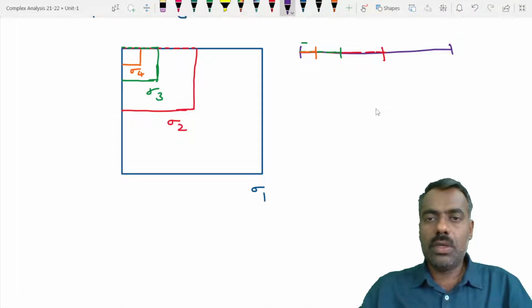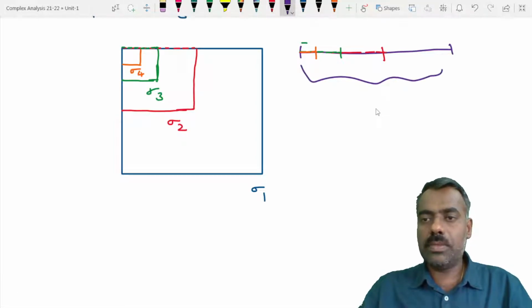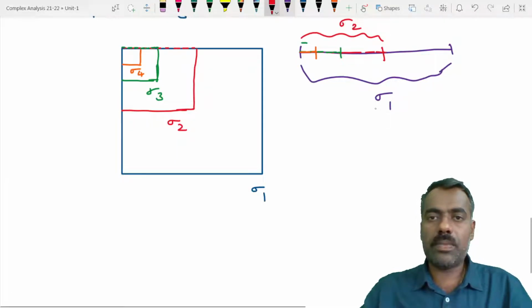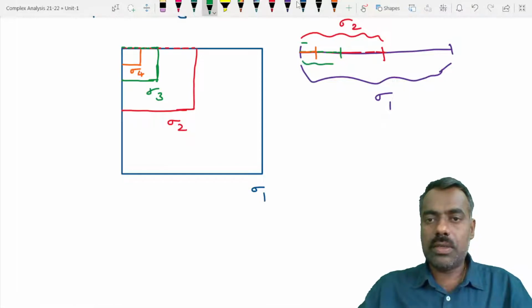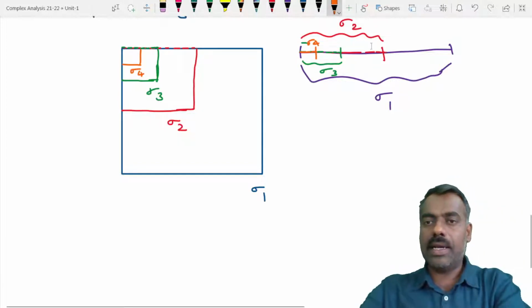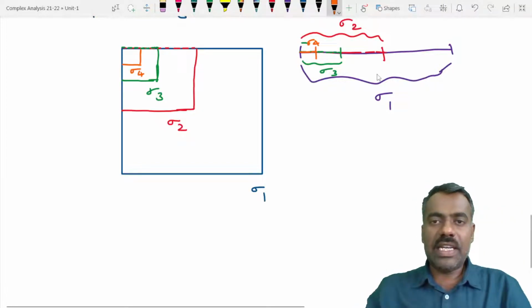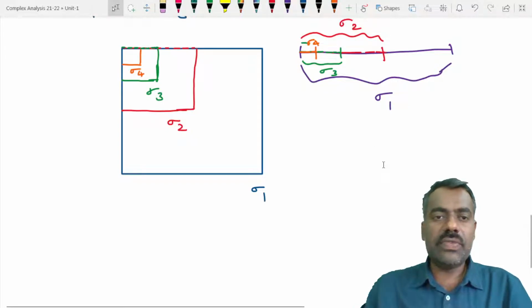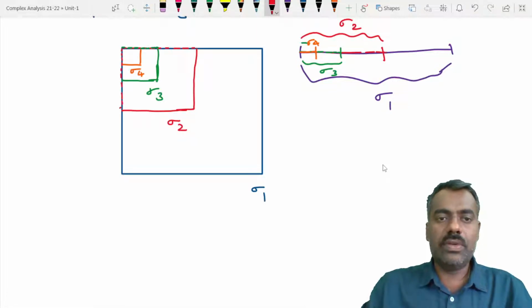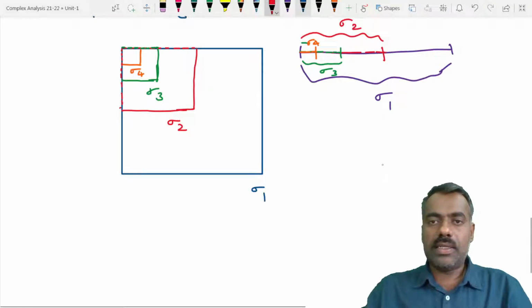Let me draw this much. This much is your sigma 1, this much is your sigma 2, this much is our sigma 3, and this much is our sigma 4. So you can see that you can apply the nested interval theorem, and vertically also I will write, so that we can understand what vertically means. Here you can see that this is sigma 1 and this much part we have.